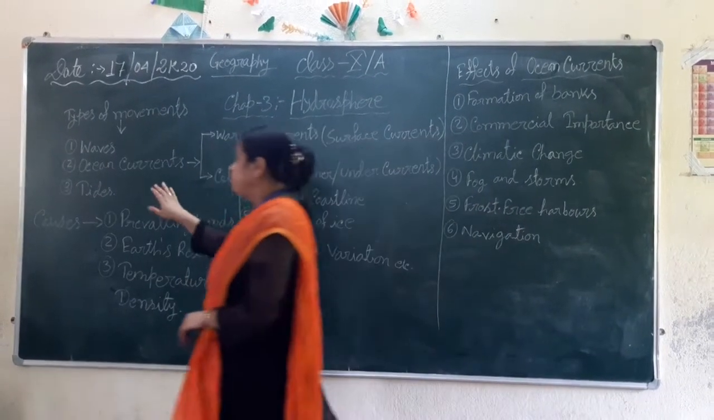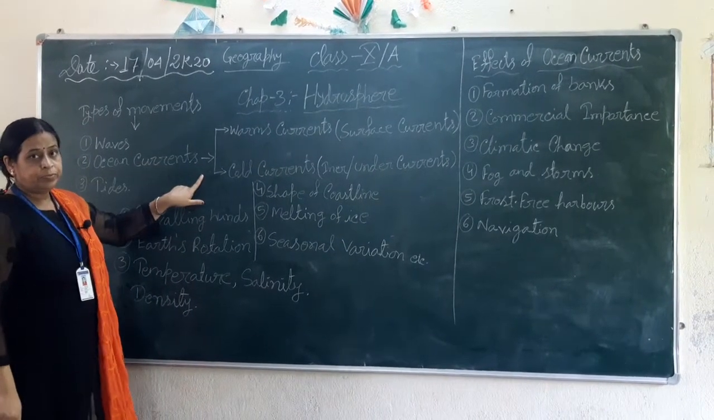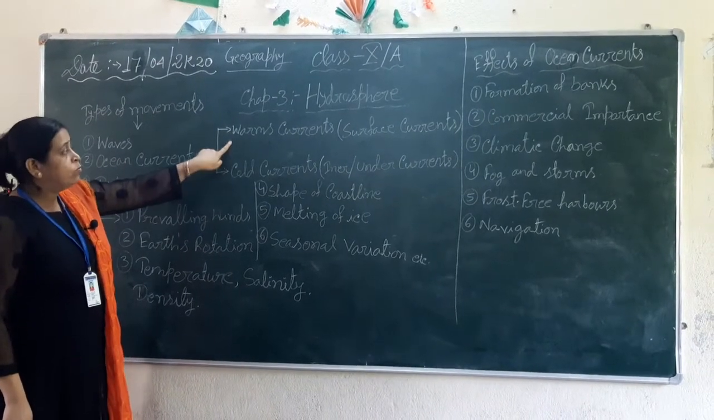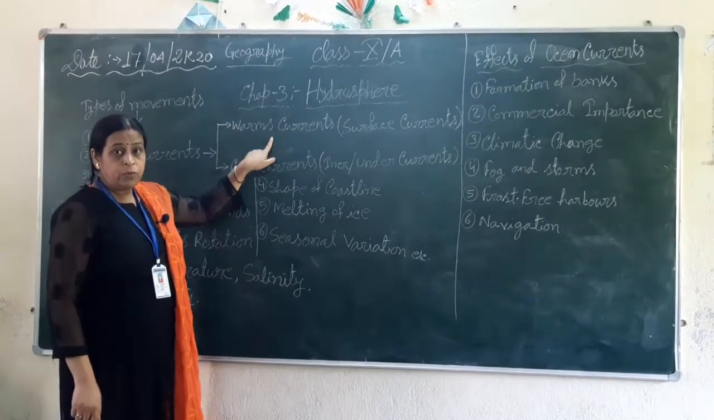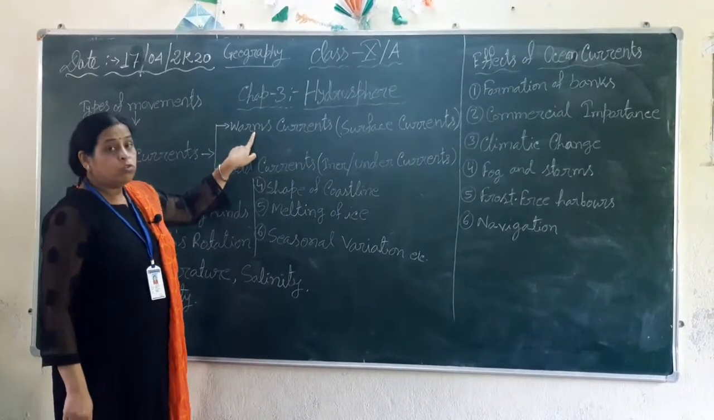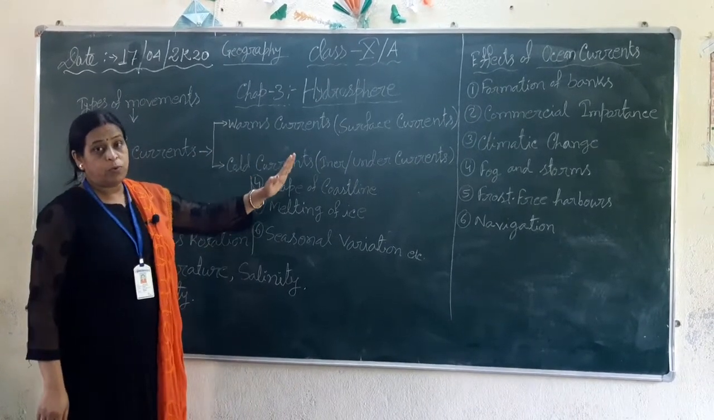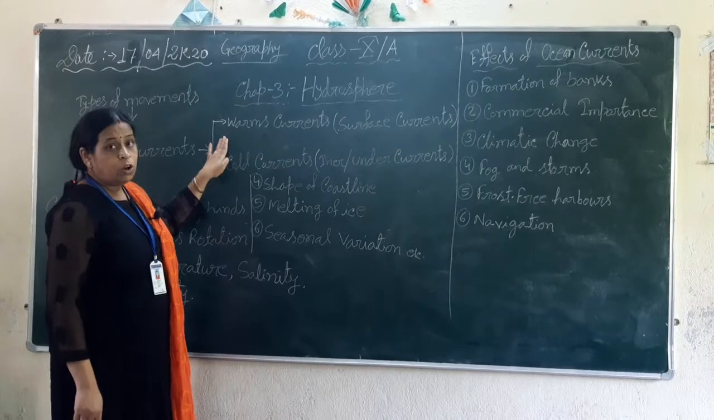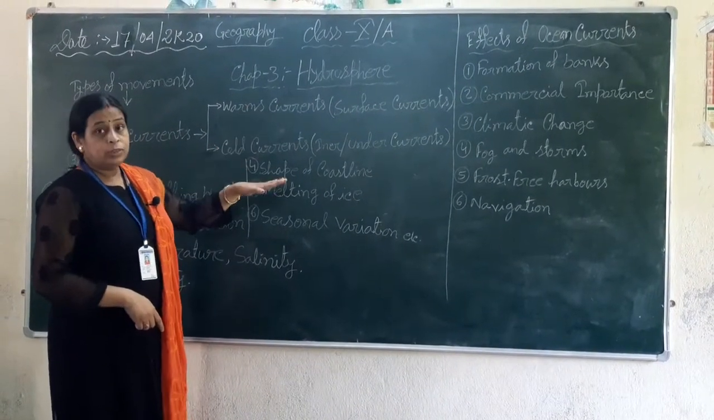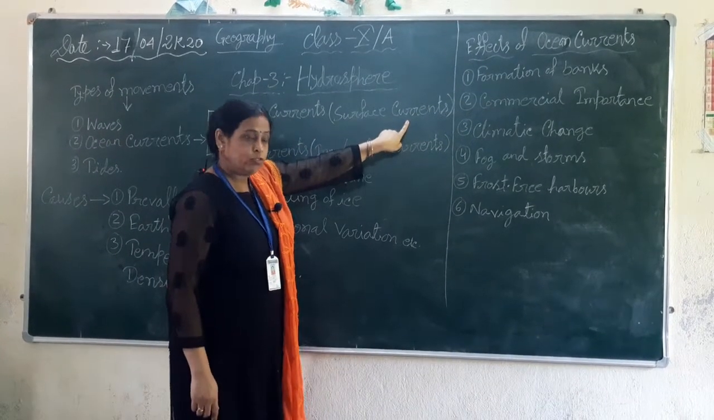Okay. Now, ocean currents are of two types, warm ocean currents and cold ocean currents. Warm ocean currents are lighter, the water is warm, so it's lighter. It flows from the equatorial region towards the polar region. That means from low latitudes to high latitudes. It flows on the surface water. So it's also called surface current.